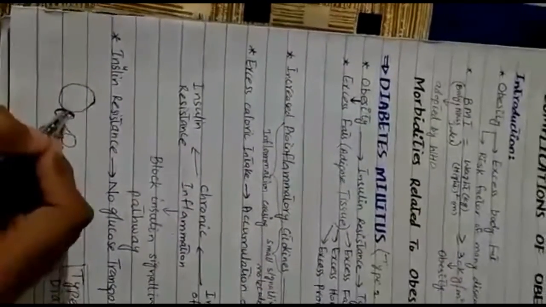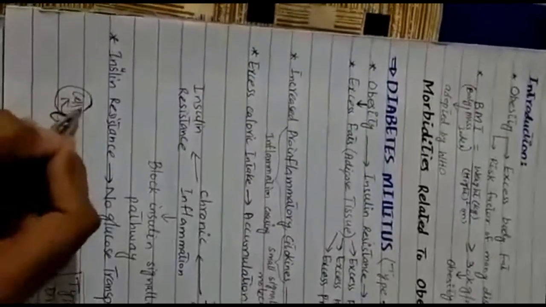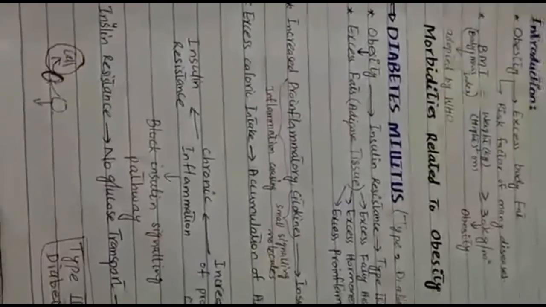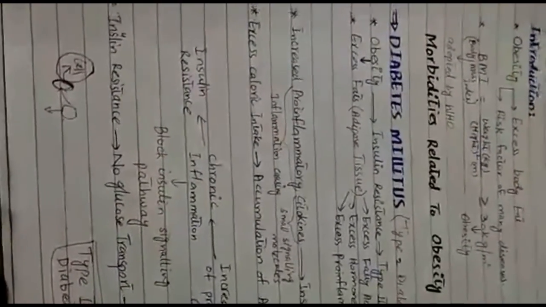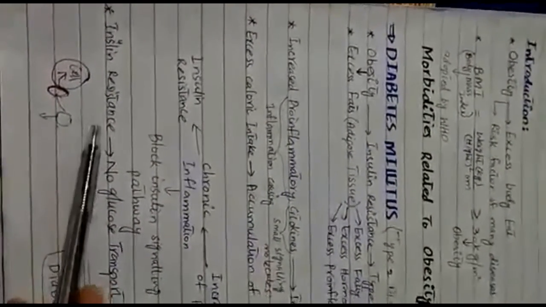This receptor allows it to move inside the cell. Inside the cell, the glucose is processed further and energy is released from it. When this receptor is not working properly, the glucose is not allowed to enter the cell, so the glucose will be accumulated in the circulatory system.